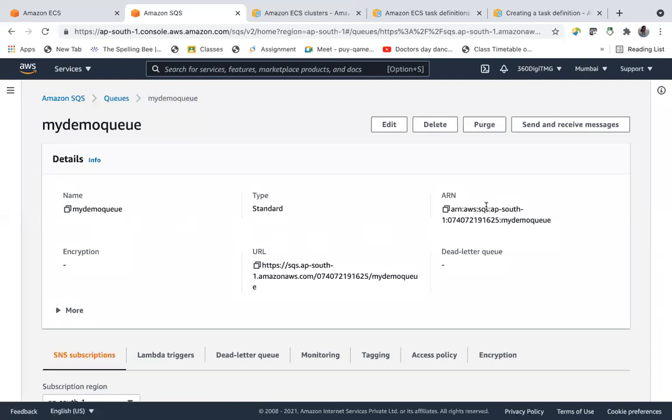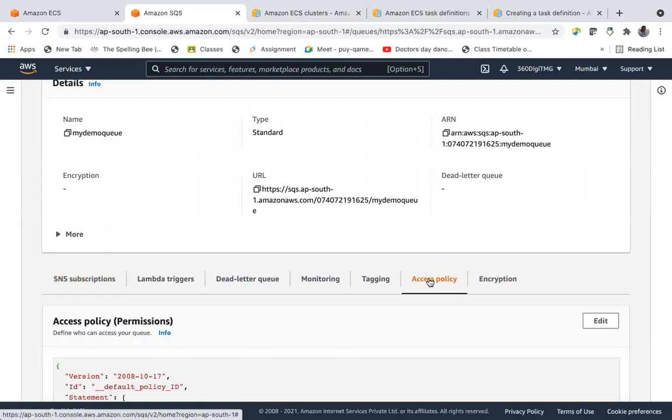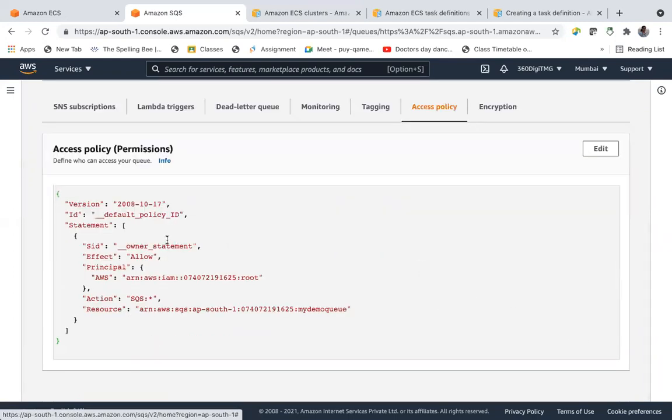Yeah, the ARN. Using this URL, applications can poll. And also access policies, you can set access policies if you want to allow only certain URLs, then you can use this. By default, only the root account can access this queue. So you can set some particular endpoints which can access this queue.